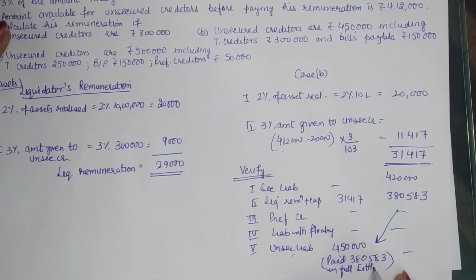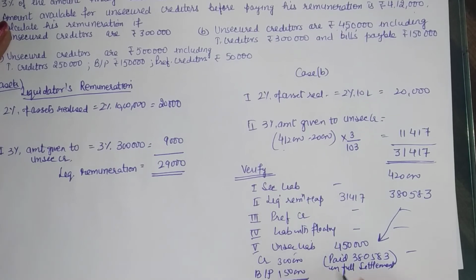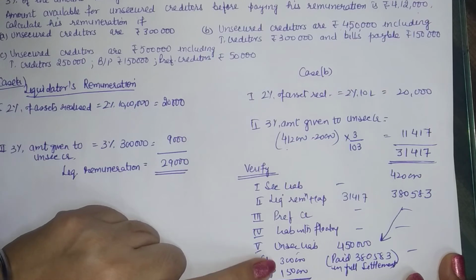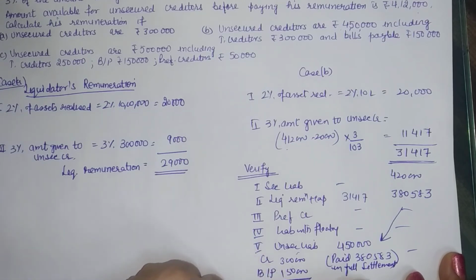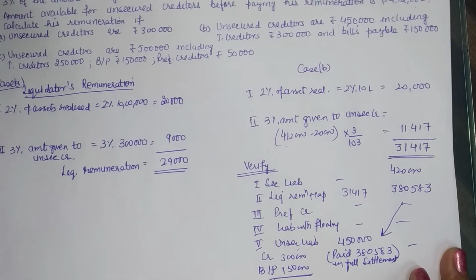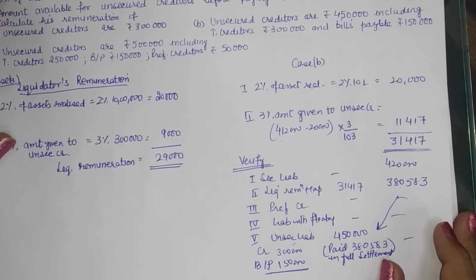Now you have creditors and bills payable, that is 3 lakh and 1,50,000. This amount will be paid in the ratio 2:1. So 1/3 of this availability will be given to bills payable and 2/3 to creditors. So this is how we calculate the commission or the remuneration of the liquidator.